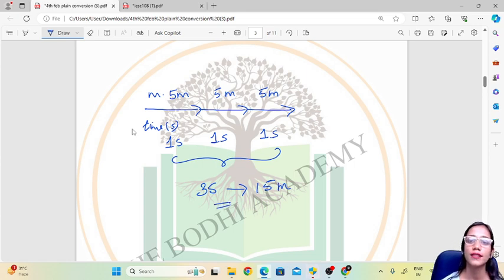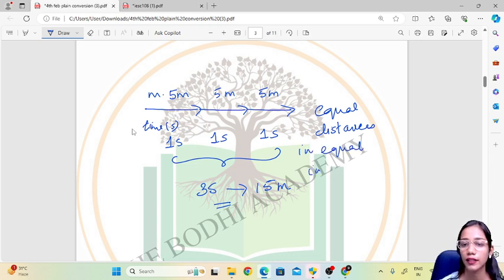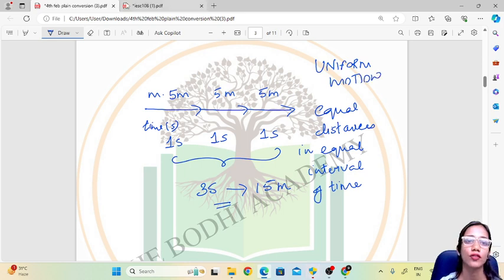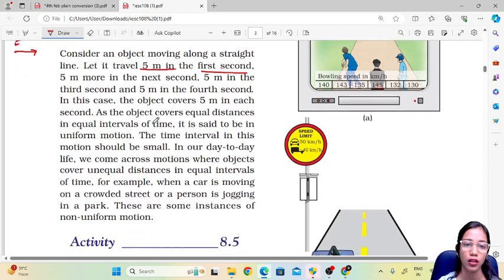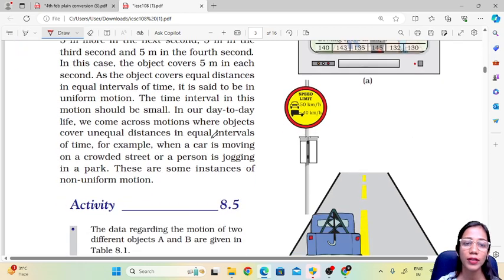Then it is covering equal distances in equal intervals of time. That is uniform motion. When the object covers equal distance in equal intervals of time, that is uniform motion. The time interval should be small.